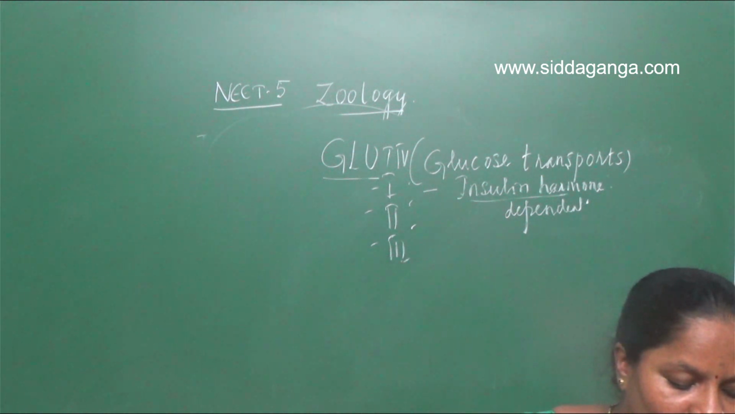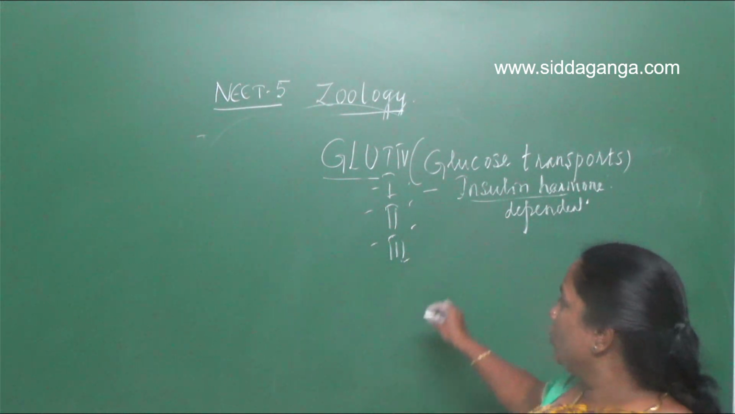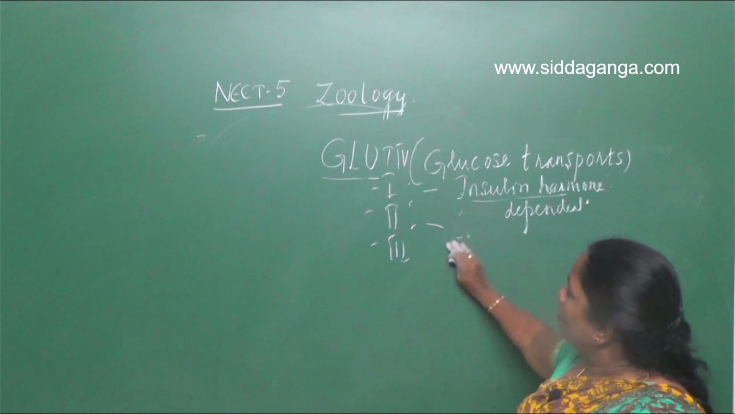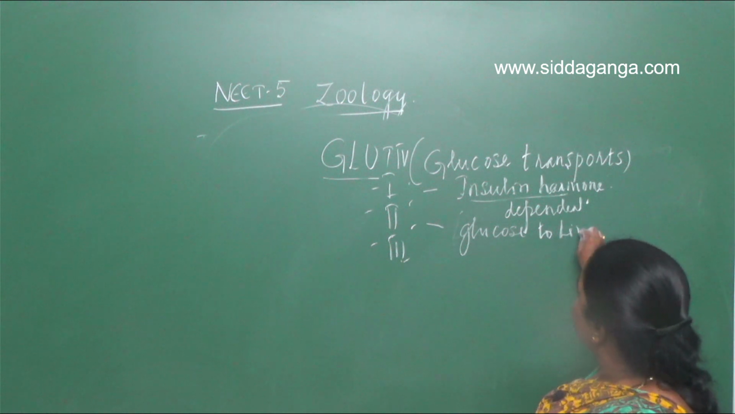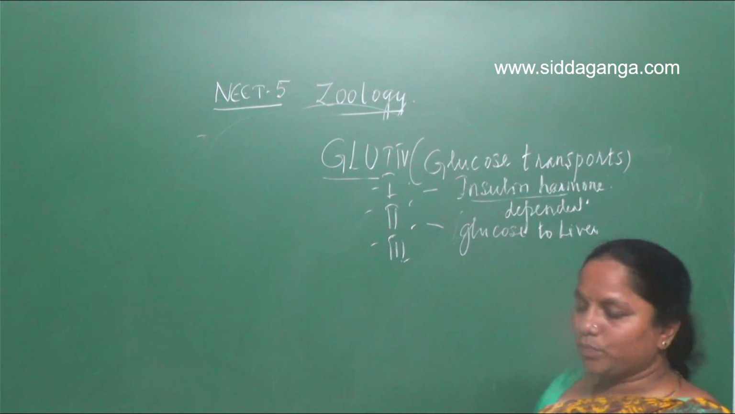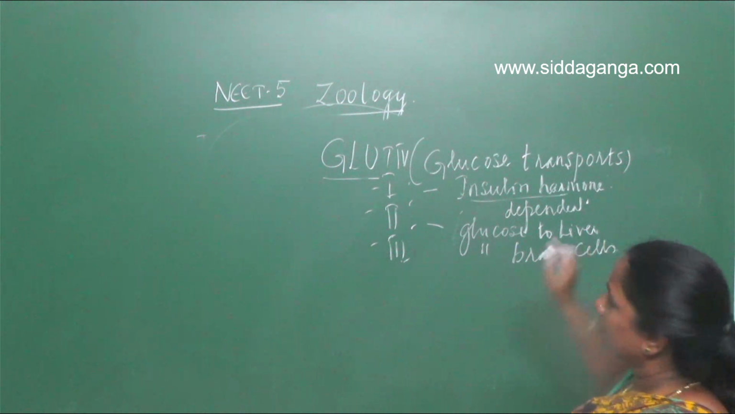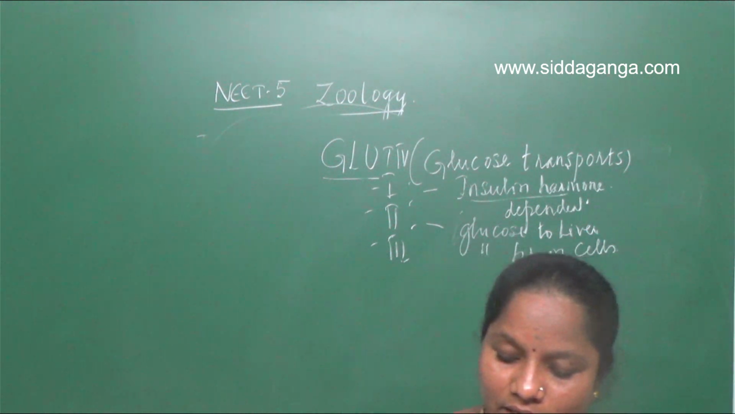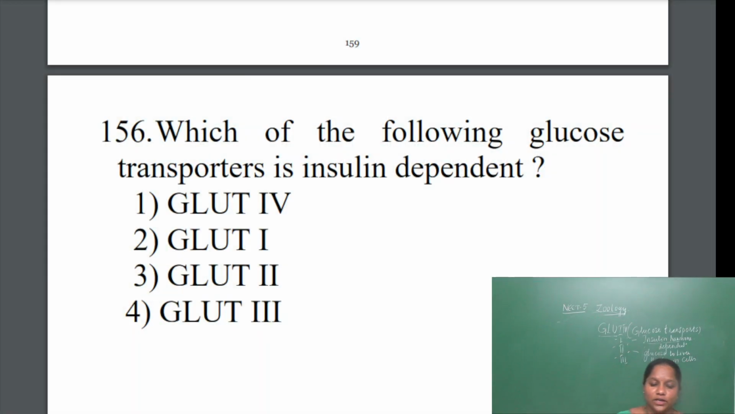GLUT1 is insulin independent. GLUT2 transports glucose to the liver, but it is not taking the help of insulin. Then we have GLUT3, which transports the glucose to the brain cells. So GLUT4 is dependent on the insulin hormone. The other three are independent of insulin hormone. So the answer will be the fourth one. Okay. Next one.